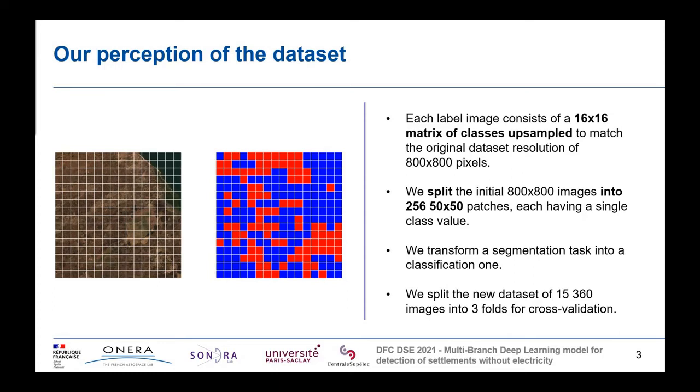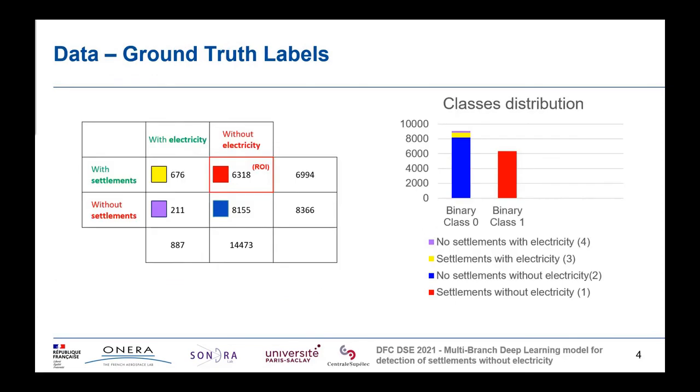folds for cross-validation. The initial dataset is labeled with 4 different classes, among which only one is deemed of interest, and it is the class of human settlements without electricity, here displayed in red.